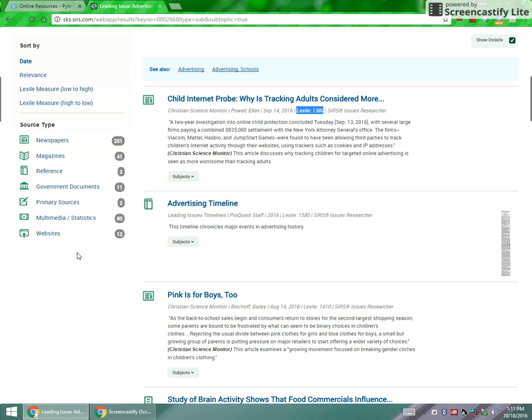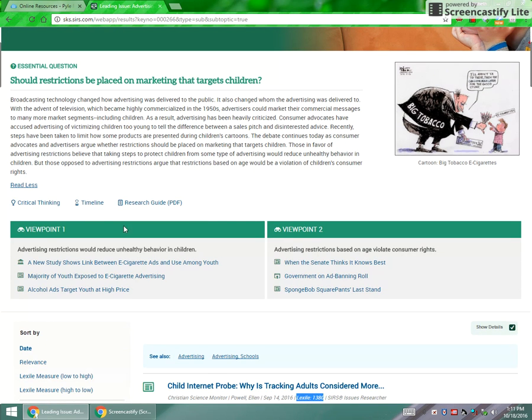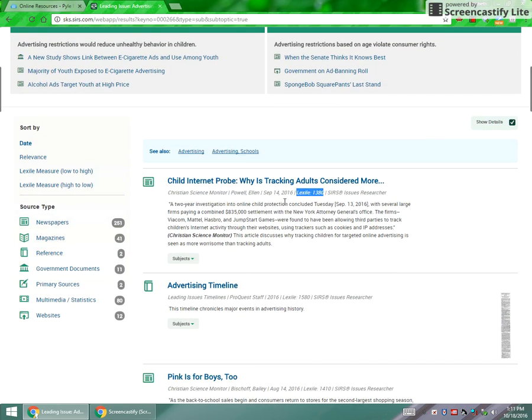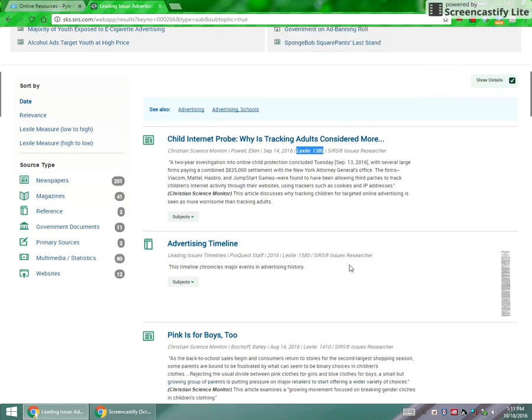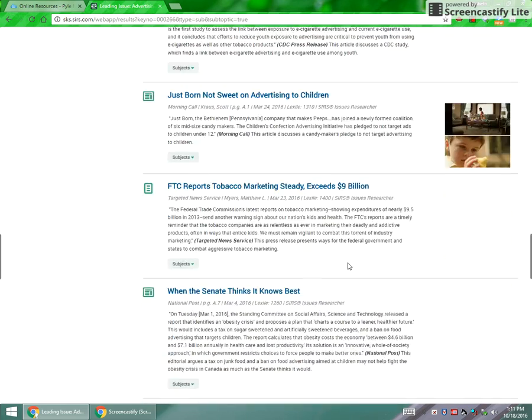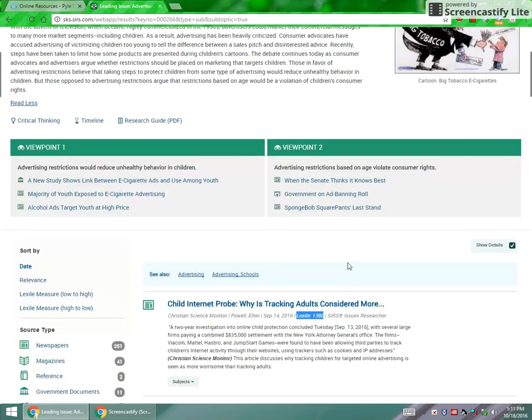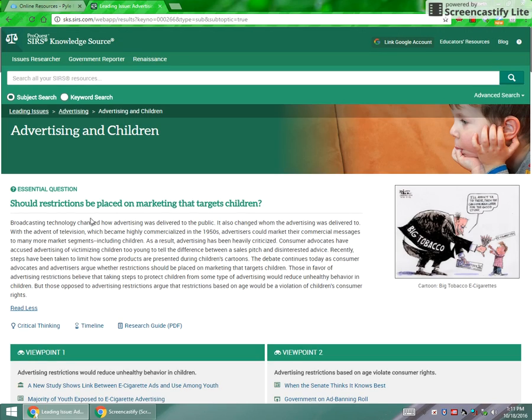So again, on this topic page, the first thing you want to look at is this essential question to make sure you're understanding what that topic and what that issue really is. You can look at viewpoints to see one side or the other, and then you have your search results here. Please understand you're going to need to read a lot of articles, and there are a lot of articles available here for you. But that's the first step, is trying to figure out which of these essential questions, which of these topics and issues sounds like something you're going to want to research.